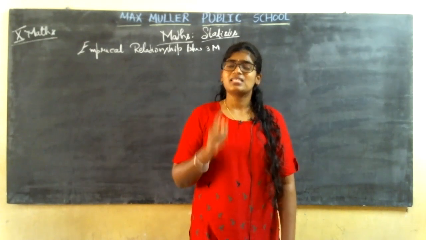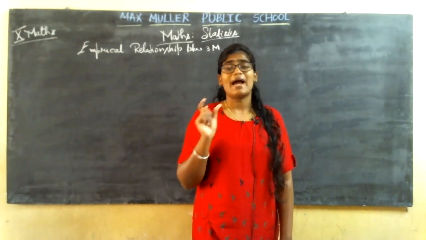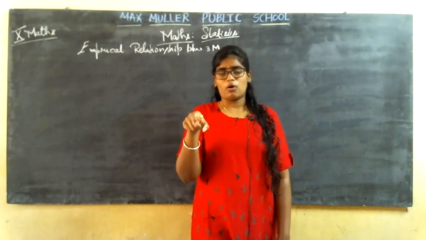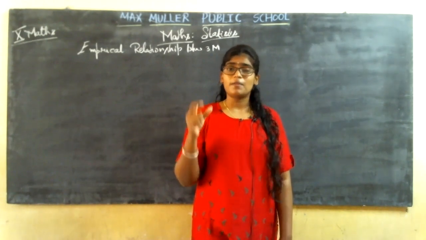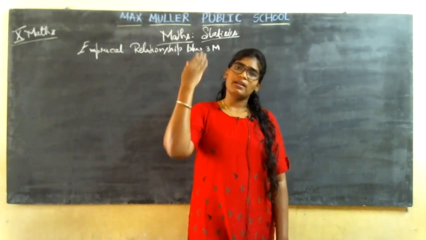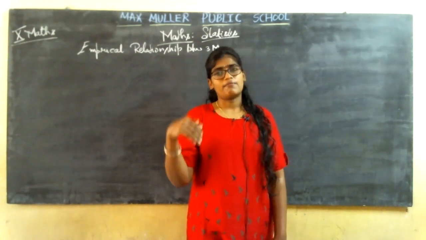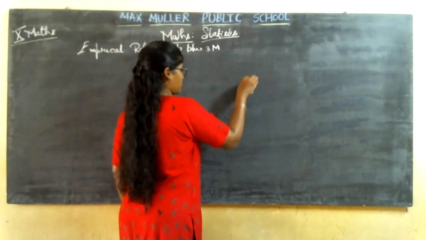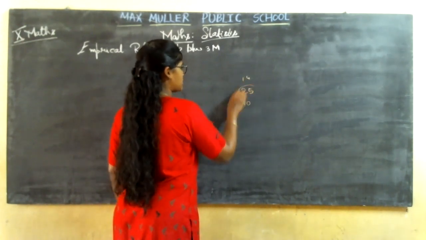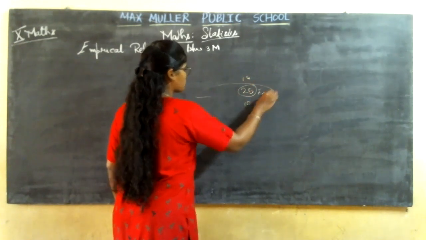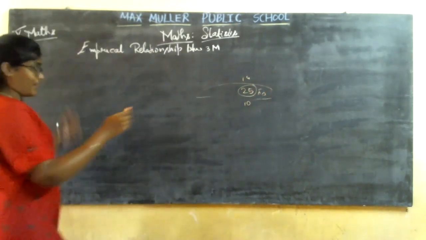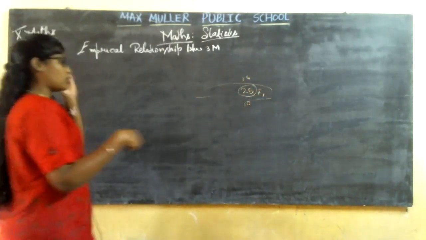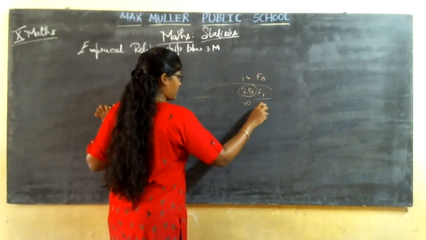So what is that L? L is the lower limit of the modal class you have chosen. f1 is the frequency of that modal class, f0 will be the frequency of the class above it, and f2 will be the frequency of the class below it. For example, if 25 is the highest number, here 14 will be there and here 10 will be there. Whatever modal class you choose, that frequency will be f1, the upper frequency will be f0 and the lower frequency will be f2.